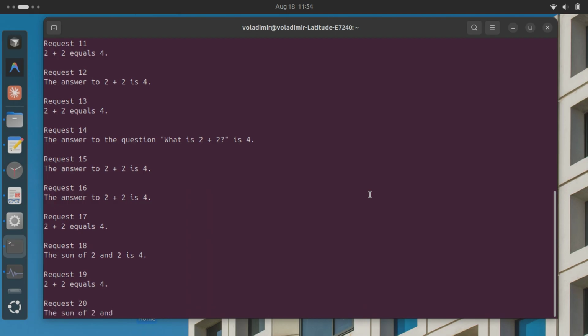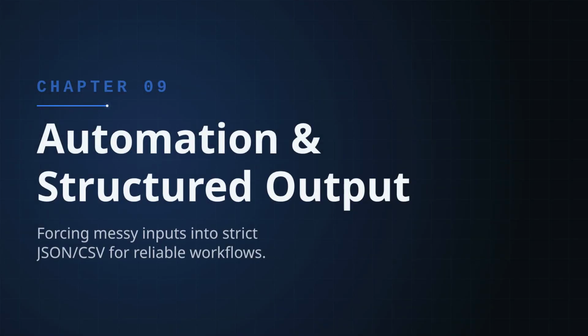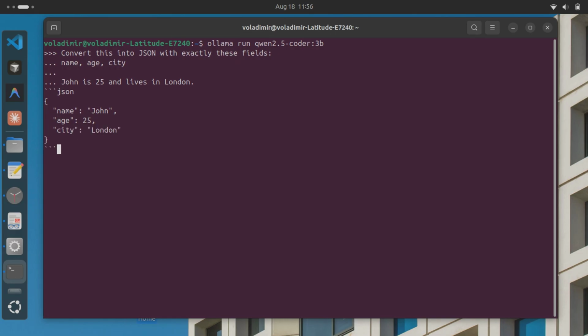Test: automation. Can this model turn messy, everyday sentences into strict structured data that a real program can actually use directly? One plain sentence goes in, John, 25, lives in London, and one strict request follows. Turn it into exact JSON fields, nothing extra. The structure is already forming here, name and age locked in correctly right away, with the city field completing itself right below them now. There's the finished object right there, name, age, and city, all exactly matching the original sentence. That's a genuine automation win. One clean conversion down already.